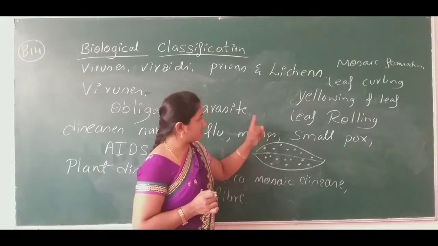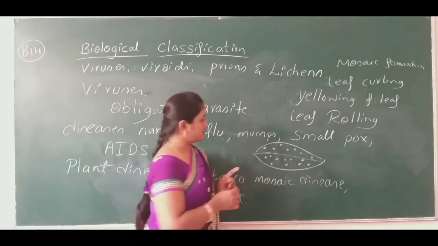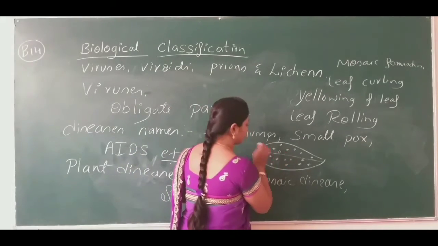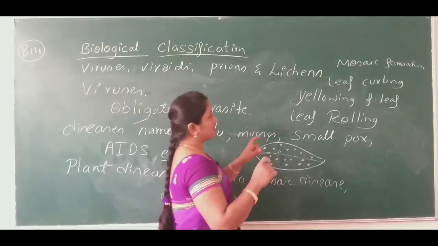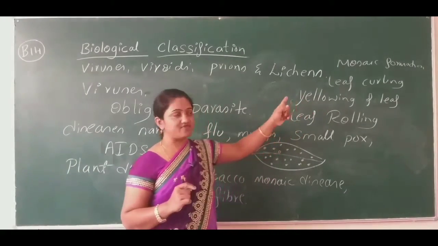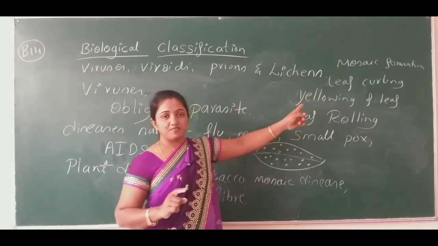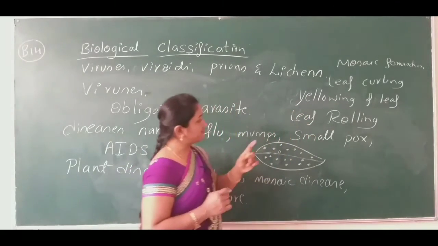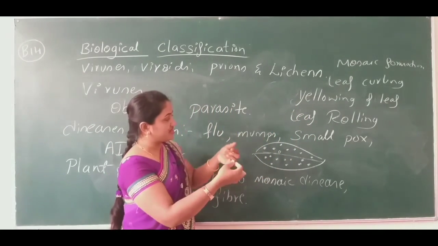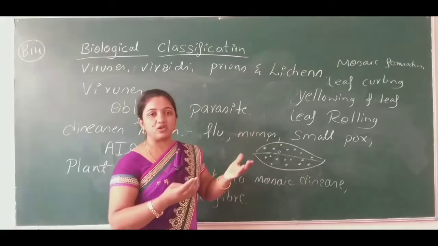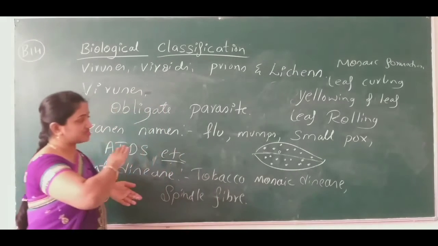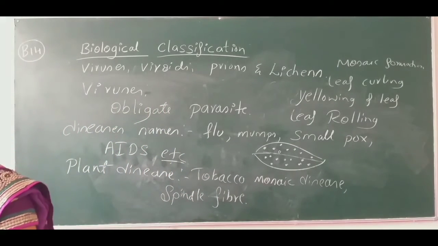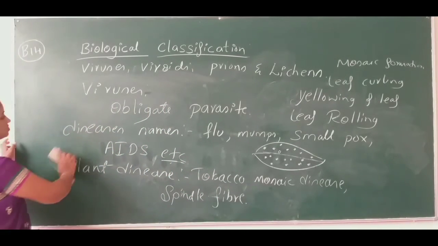So this is known as mosaic formation in the leaves. Okay. So the next is leaf curling, means the leaf gets curled. Yellowing of leaf means the leaf gets yellow before the particular age, and leaf rolling means the leaf gets rolled. It does not open at all. It will be in a rolling condition itself until it completes its life cycle.